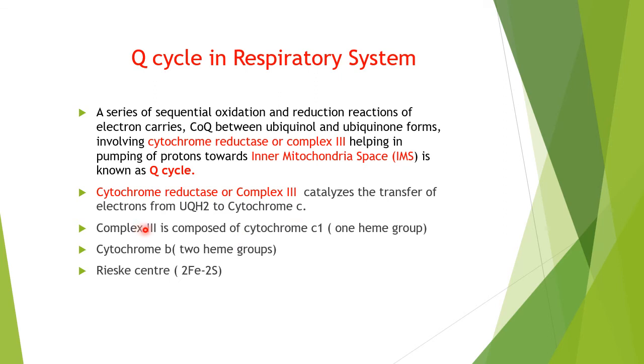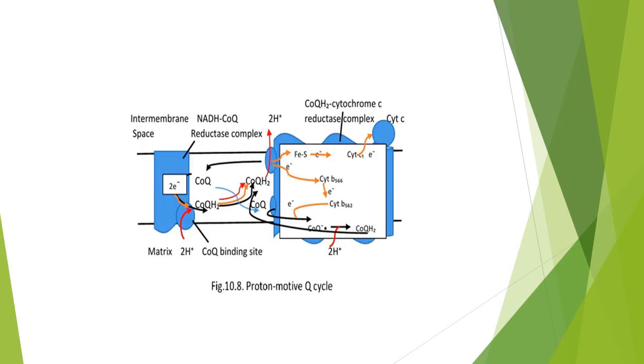So we have complex third. It is composed of cytochrome C1, which has 1 heme group. And there is also cytochrome B, which has 2 heme groups. And there is also the Rieske center, which has 2 iron and 2 sulfur. This is the nature of the cytochromes. We have seen in detail the nature of the electron transport chain.